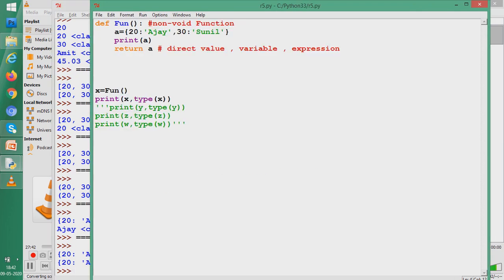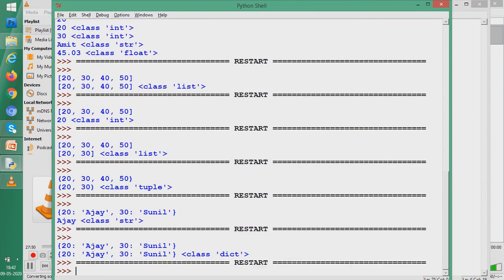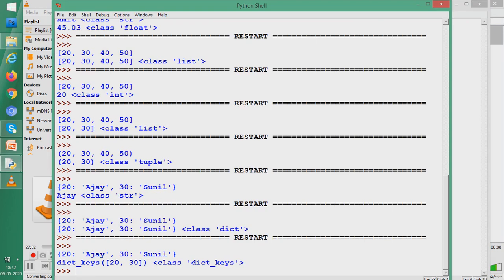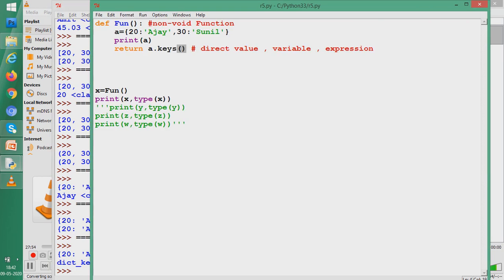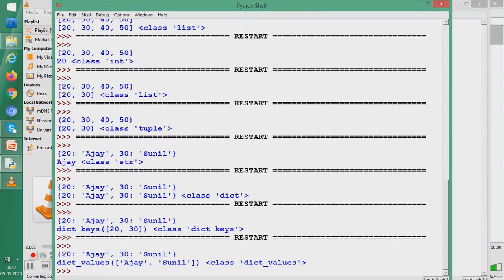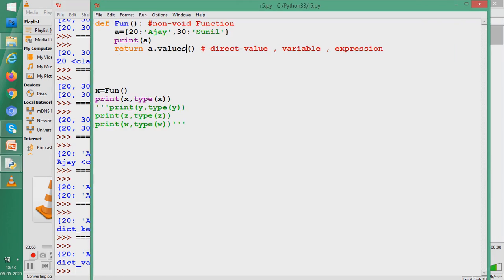See, if I write A dot keys, what would happen? What is coming back? Let us see. Only keys are coming back, 20 and 30. If you write A dot values, so whatever you like, you can come back with it. So values came in, Ajay and Sunil. So I think students have understood how we can return values from a function.